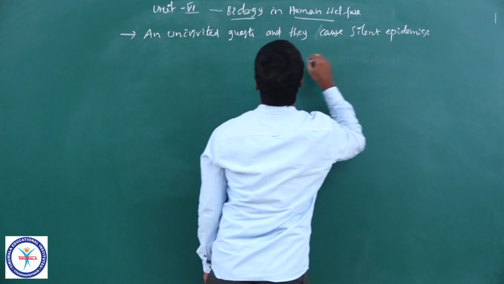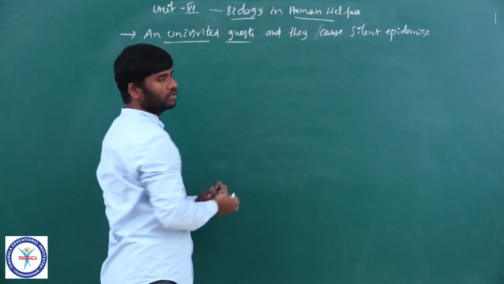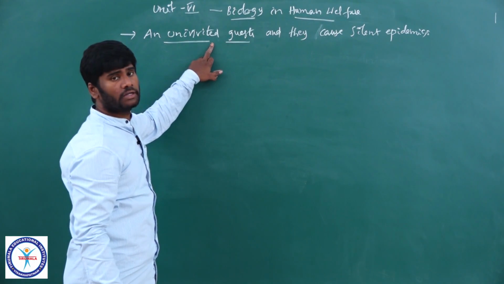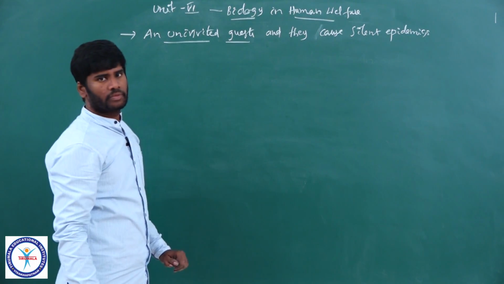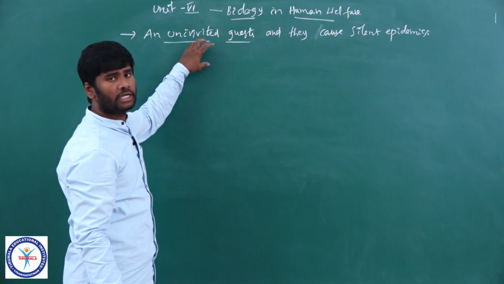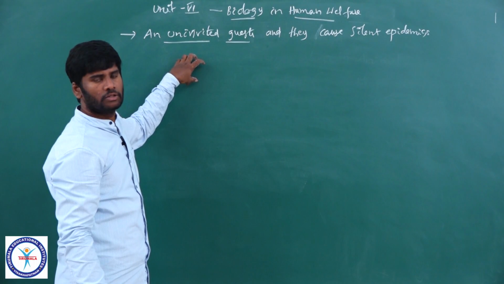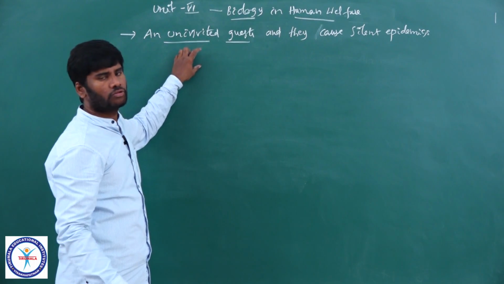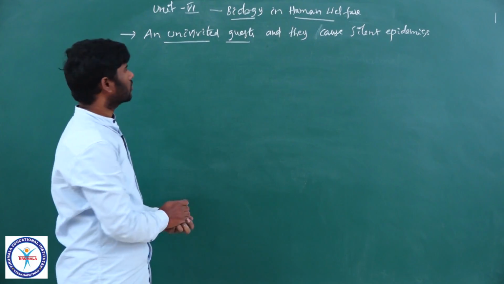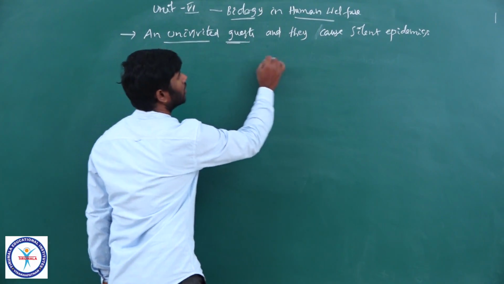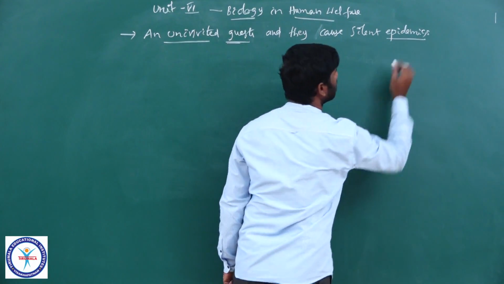Uninvited guests, you know, here parasites are uninvited guests. We are not inviting them, but suddenly they enter into our body through various means, through food or through water or through the skin, right? So these are uninvited guests and they cause a silent epidemic.